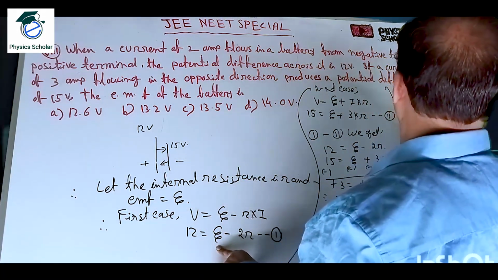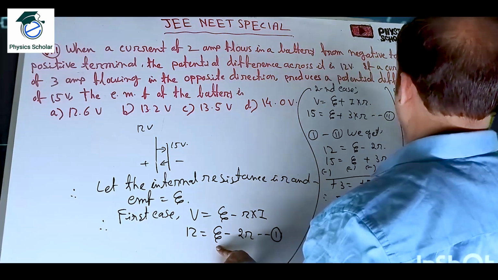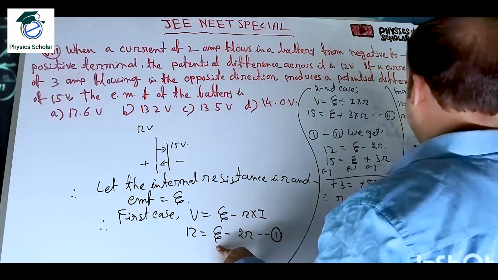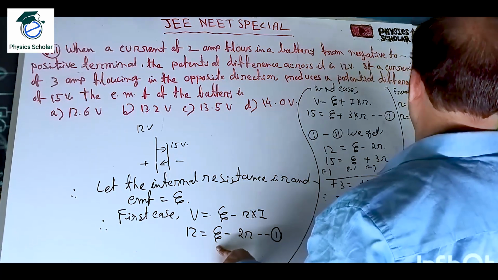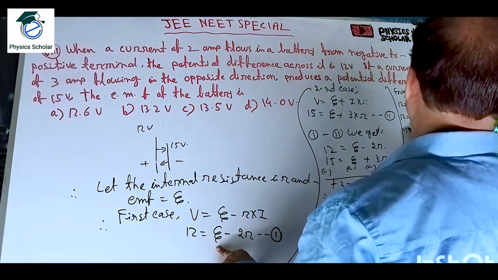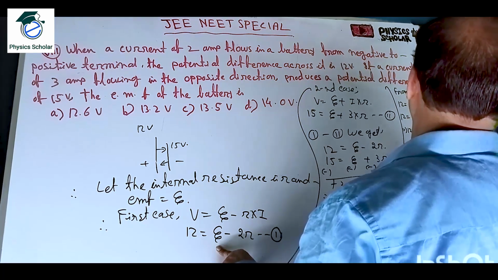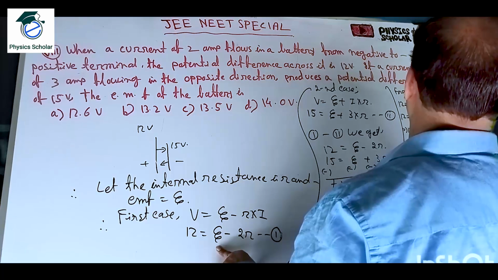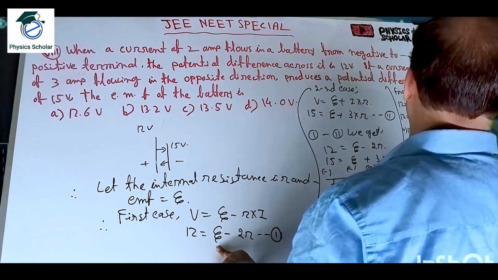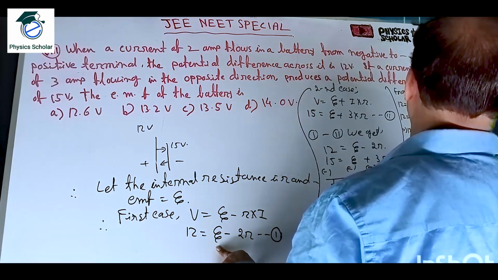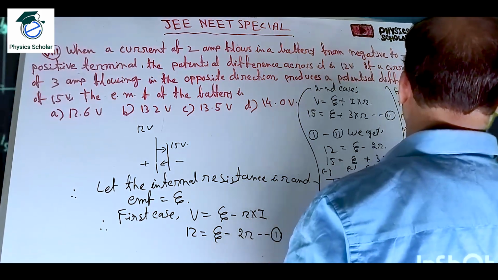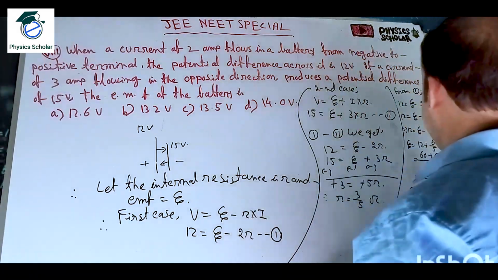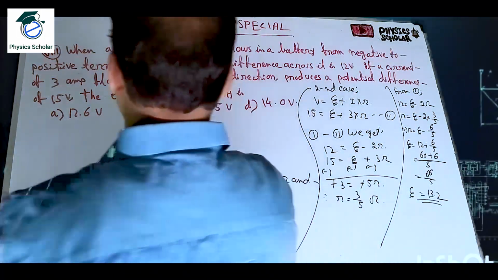So from 1, what we know? 12 is equal to eta minus 2R. So 12 is equal to eta minus 2 into 3 by 5. Therefore 12 is equal to eta minus 6 by 5. So eta is equal to 12 plus 6 by 5. So 5 will be the LCM, 60 plus 6, so 66 by 5. So eta is equal to 13.2. Clear? Eta is equal to 13.2. That means option number B.